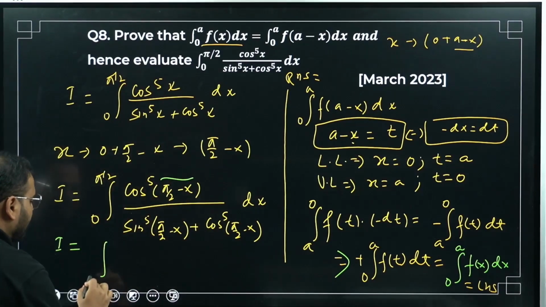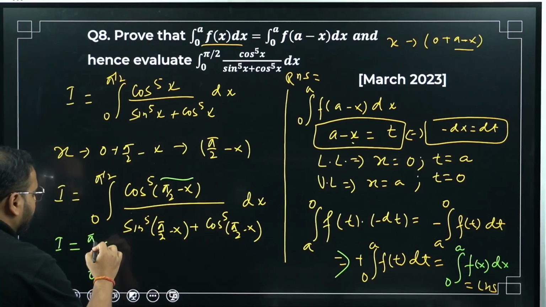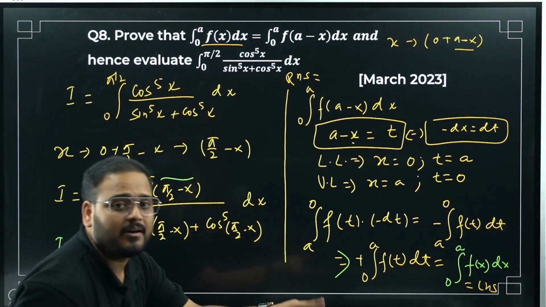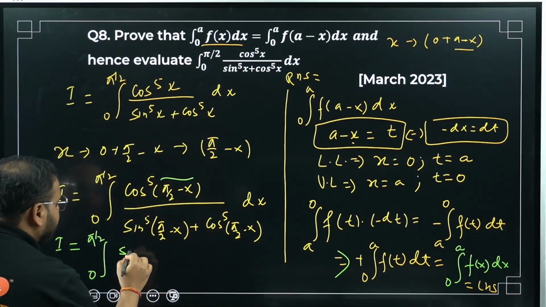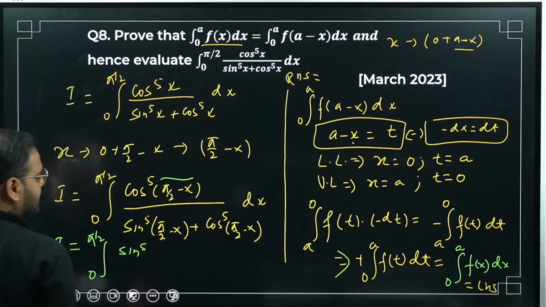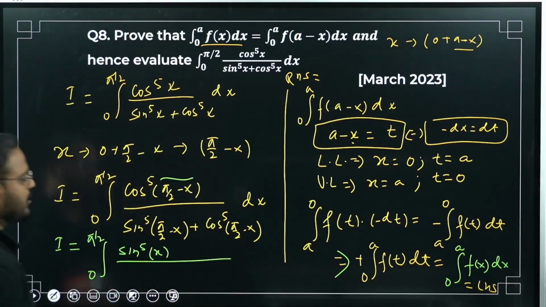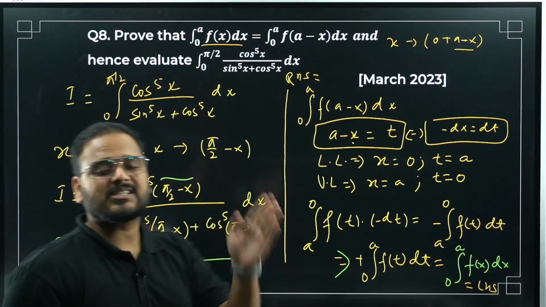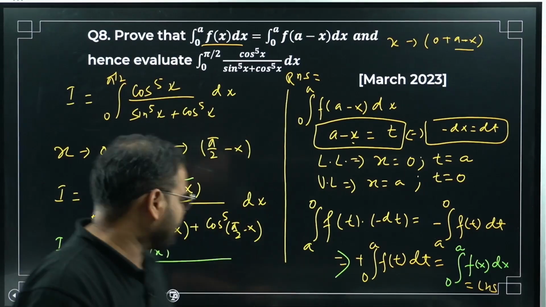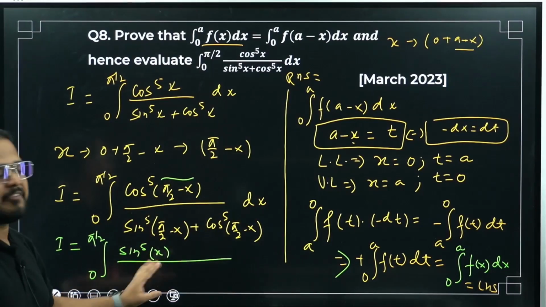Please check. Limit will remain same, 0 to pi by 2. Cos 90 minus theta is sine theta. So sine power 5 will remain, sir. And what is that? Simply x. Great, sir. Numerator is done. Cos 90 minus theta is sine theta. So sine x power remains same, 5.